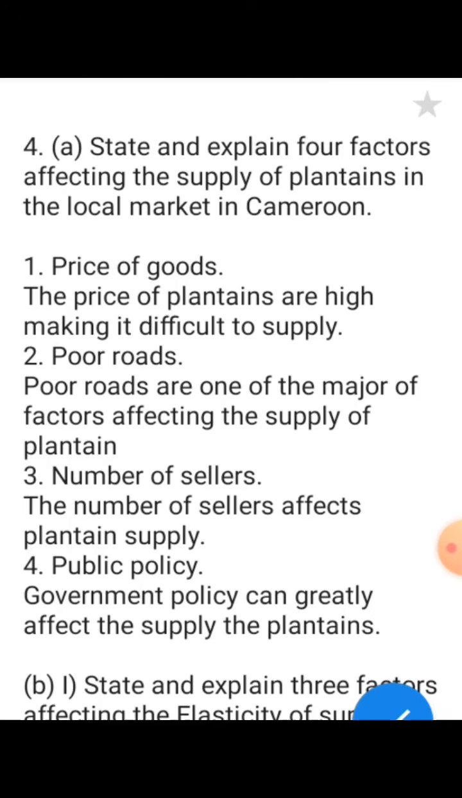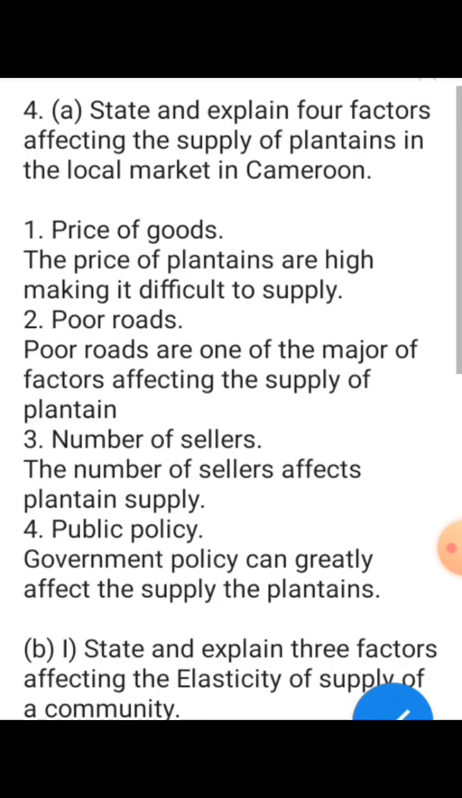Actually, this has to do with demand and supply. When they say state and explain 4 factors affecting the supply of plantains in the local market in Cameroon, they are actually saying state and explain 4 factors affecting supply. That's exactly what they are saying. But they use plantain. If you are not technical, you don't know exactly what to do, you're going to be confused. Okay, now what are those factors?